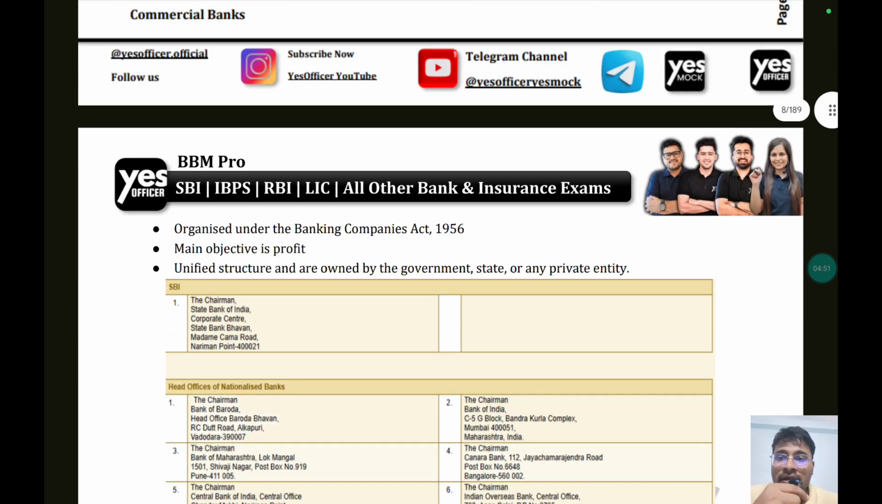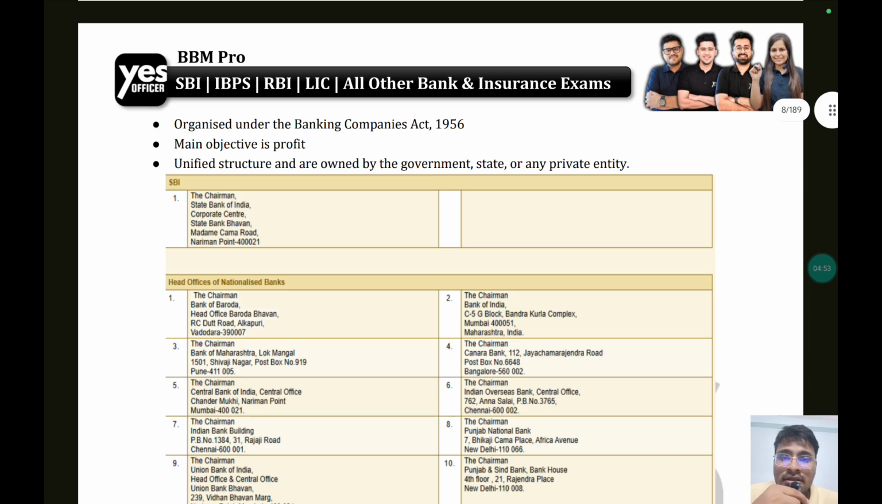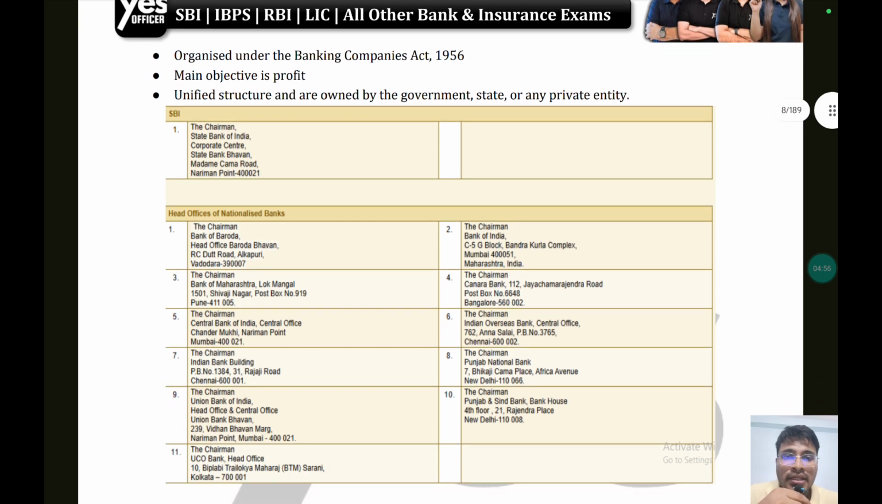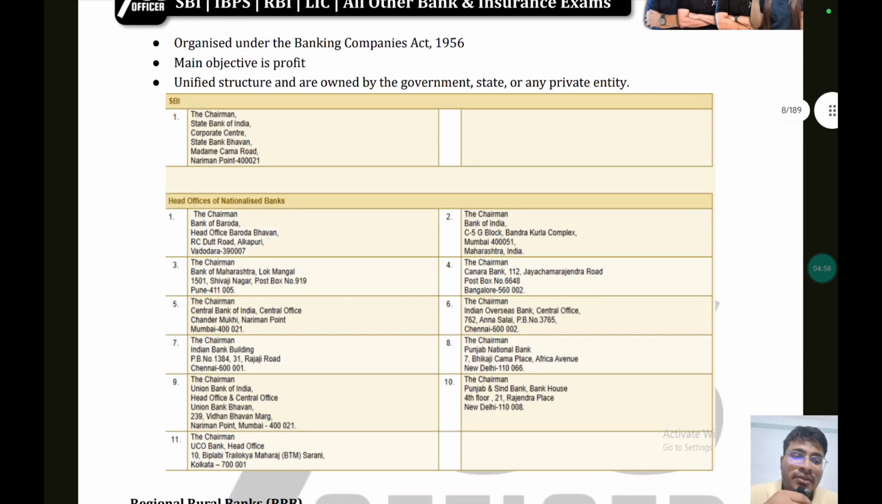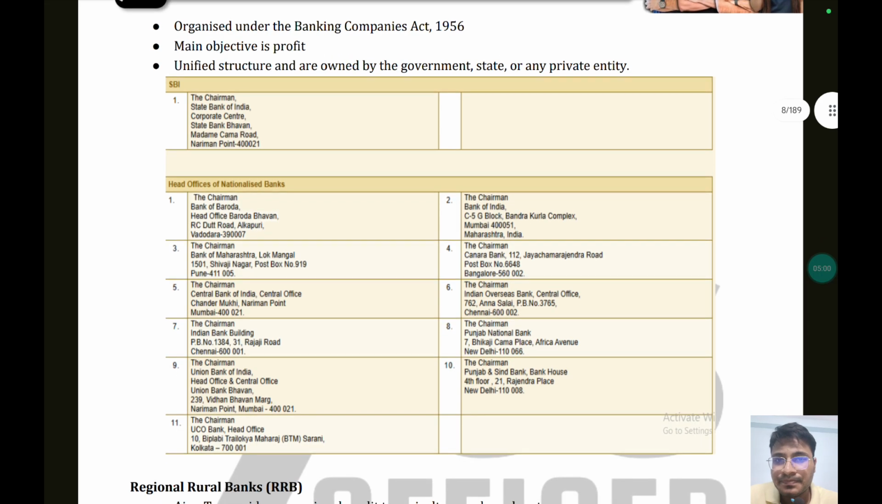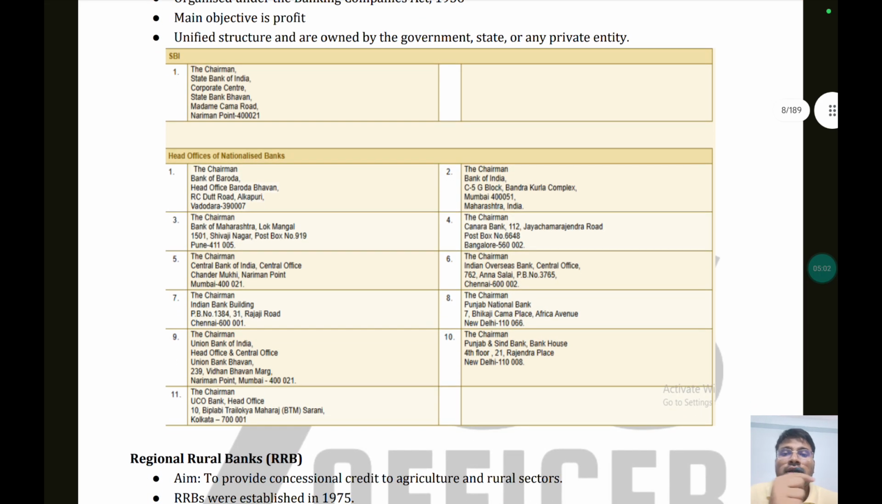So these cooperative banks are organized under the Banking Companies Act 1956, and their main objective is to gain profit. They have a unified structure and are owned by the government, state or any private entity. So it depends on each bank. They can be owned by the government, state or any private entity.